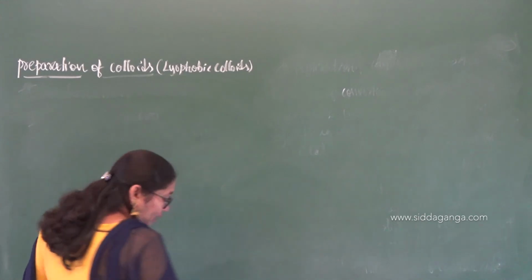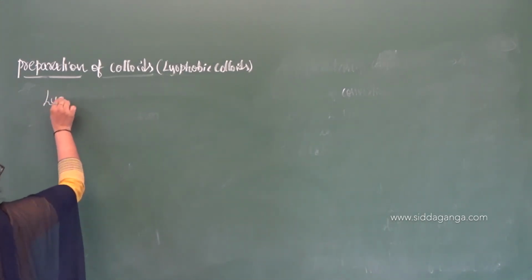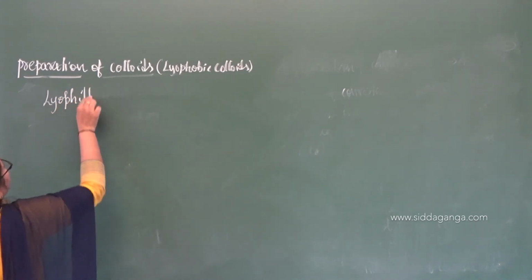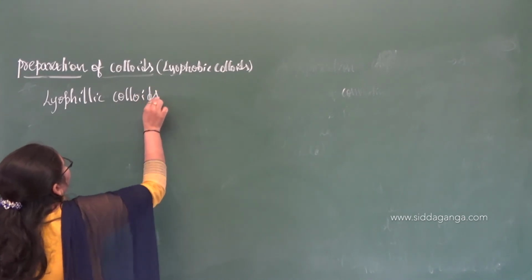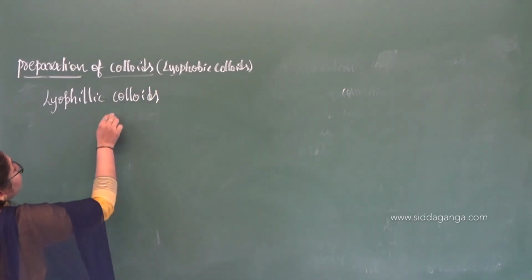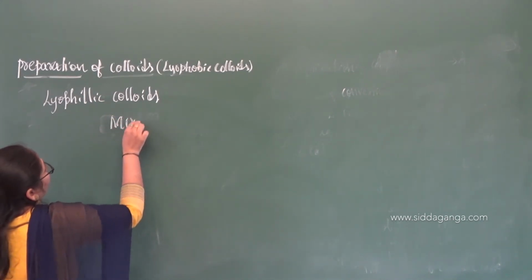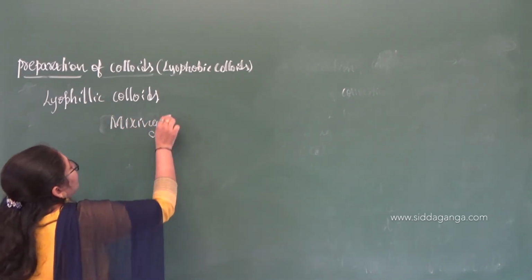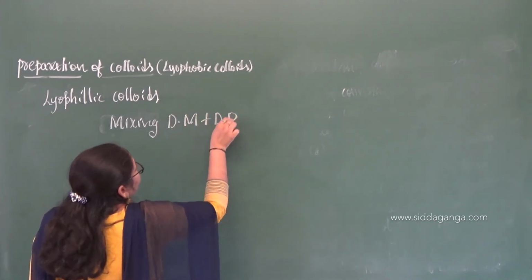One more point I told in the beginning: lyophilic colloids can easily be prepared just by mixing the dispersion medium with the dispersion phase.